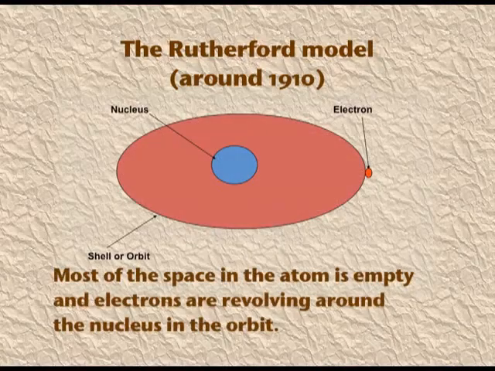Most of the space in the atom is empty, and electrons are revolving around the nucleus in orbits. But dear students, the Rutherford model fell into trouble. There were drawbacks. According to Maxwell's electromagnetic theory, if a charged particle is accelerated, it emits electromagnetic radiation.